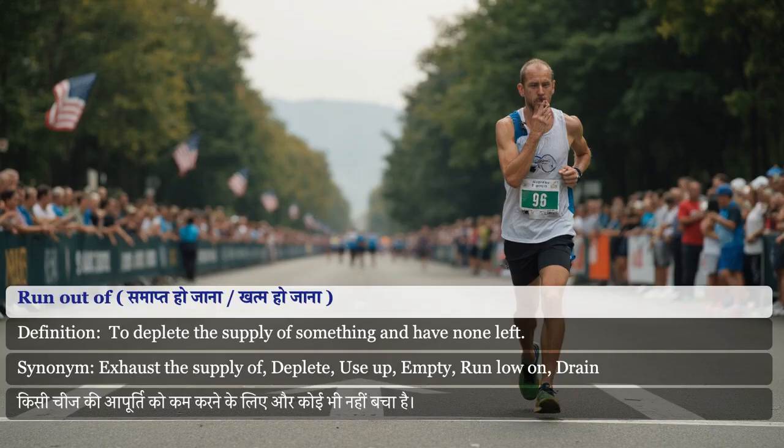Run out of. To deplete the supply of something and have none left. Synonyms for run out of: exhaust the supply of, deplete, use up, empty, run low on, drain.